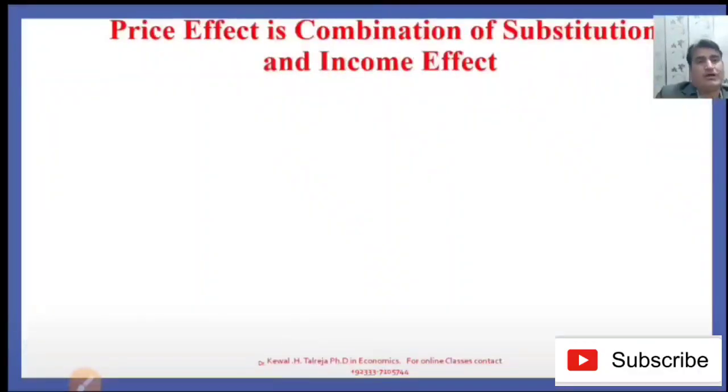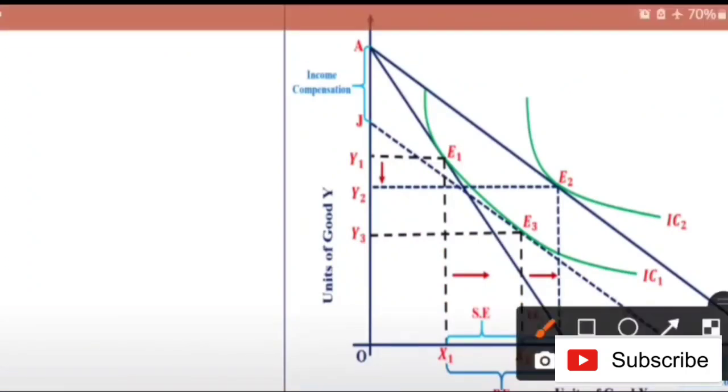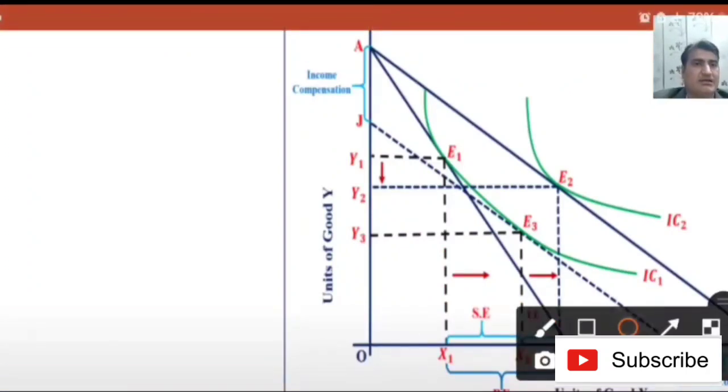Now we have to learn how the price effect is a combination or aggregate of the substitution and income effect, and how we can segregate the substitution effect and income effect from the price effect. This diagram will help you to understand the price effect very clearly. The budget line is AB, where the indifference curve is tangent to the budget line at point E1. So initially the consumer is in equilibrium at E1 with Y1 quantity and X1 quantity of commodities.